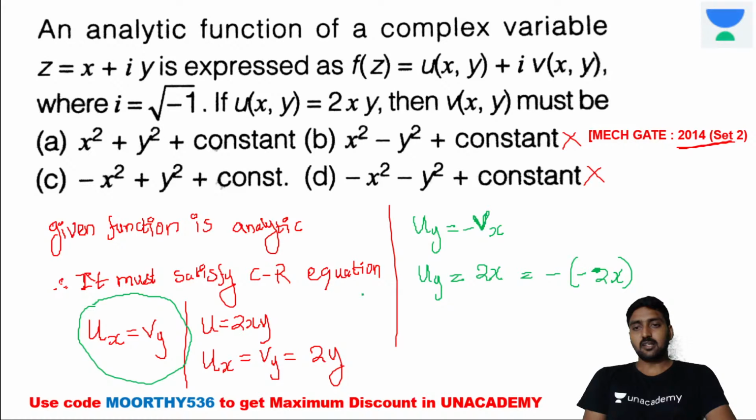And where are we getting the minus 2x? Here we are getting plus, so it's not the option, right? Here we are getting minus 2x while differentiating with respect to x. Therefore, option C is the right answer for this question.